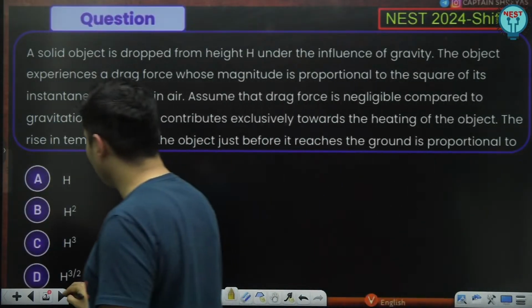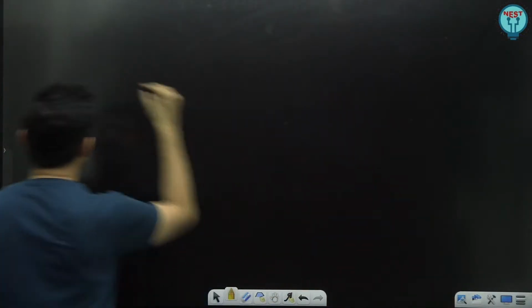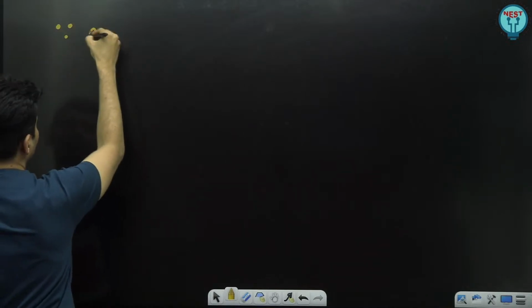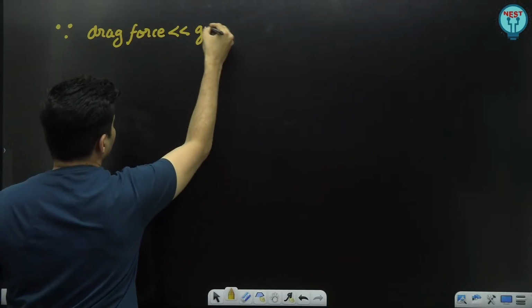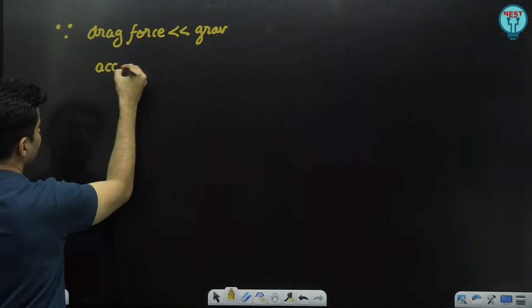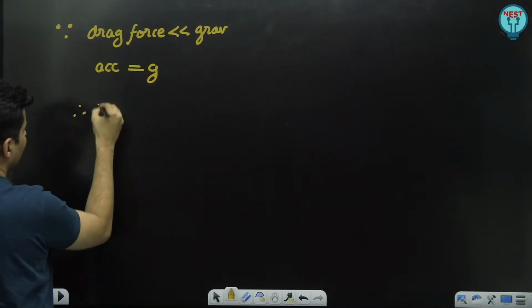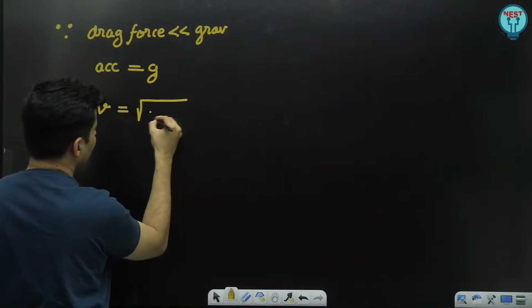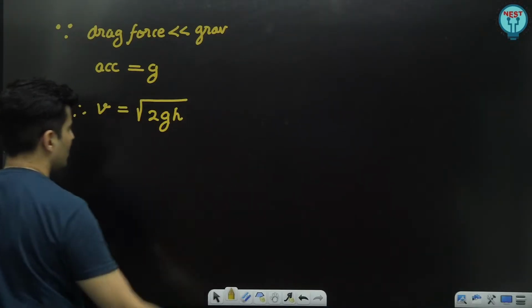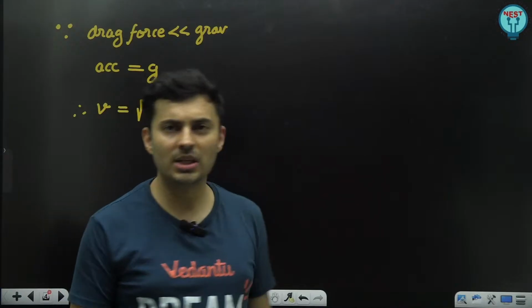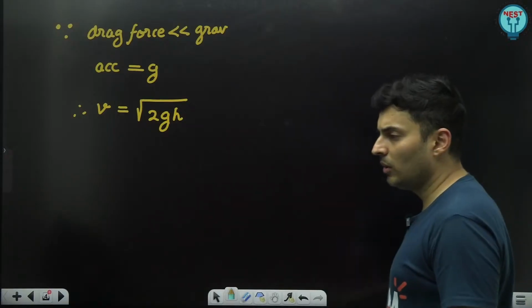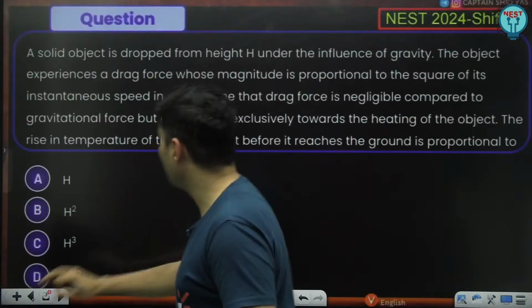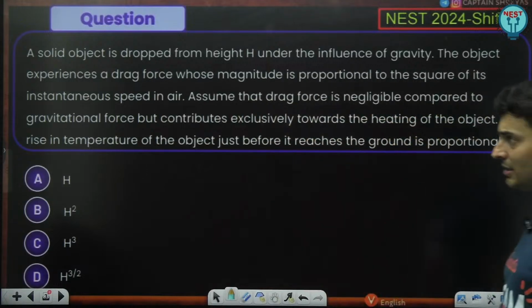So a couple of things now that I can do over here. First things first, since our drag force is much smaller than the gravitational force, the acceleration will be g only. Therefore the velocity, simply put, will be root of 2gh, non-negotiable. Gravity only is playing a major role. There is no role of drag force in it. That is as per the given conditions only. The drag force is negligible.